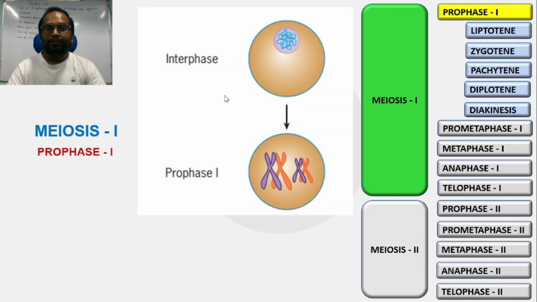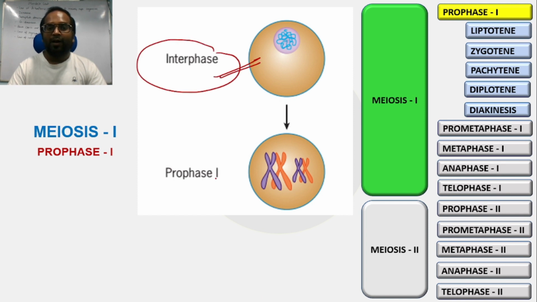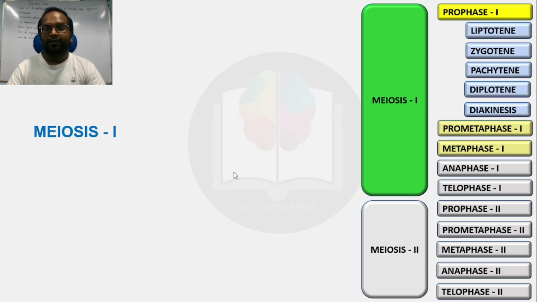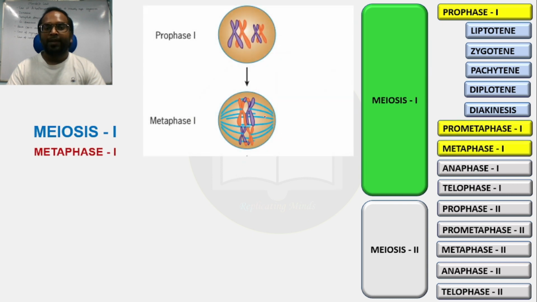Okay, now this was the case of interphase. Now at the end of prophase, this is the shape of the tetrad chromosome structure. Okay, now the cell will enter from prophase to prometaphase and then metaphase. And now you know that we don't need to discuss again all the details of prophase, prometaphase and metaphase.